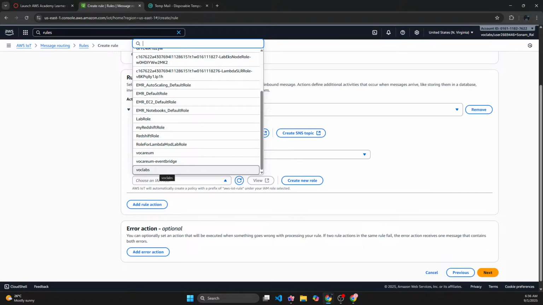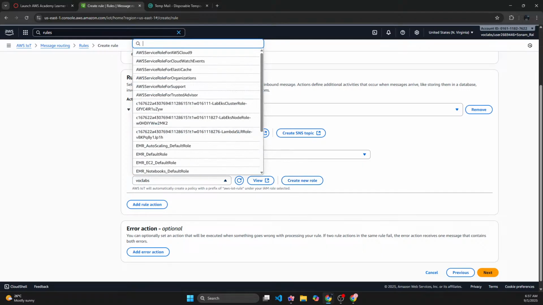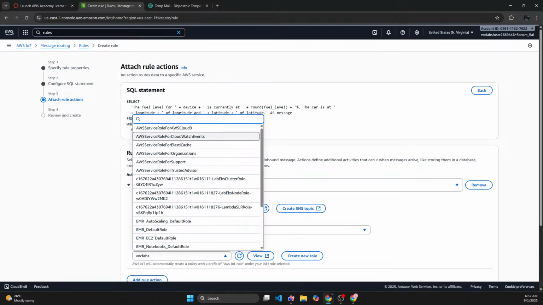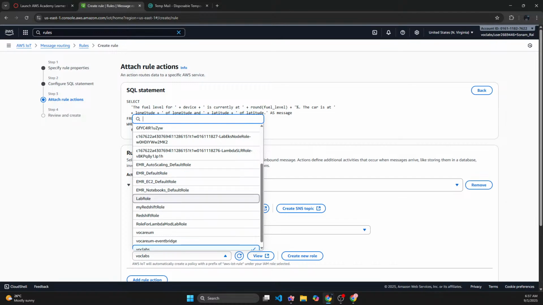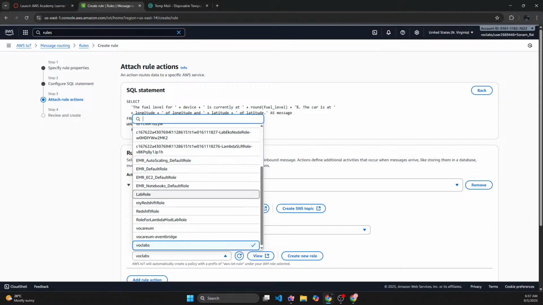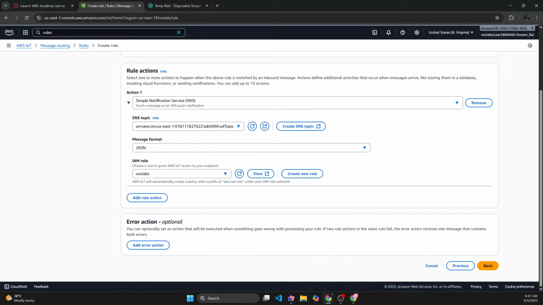but we cannot create that role. So I was thinking the only reason why I was not able to send a mail last time is because I just don't have any role. So we just don't have any role for IoT in the learners lab. So this exercise was practical, so we can't do it very well. Despite creating everything, we just don't have that role which allows us to send the message from SNS to the email. I could try work labs, but I don't think that's gonna work very much.